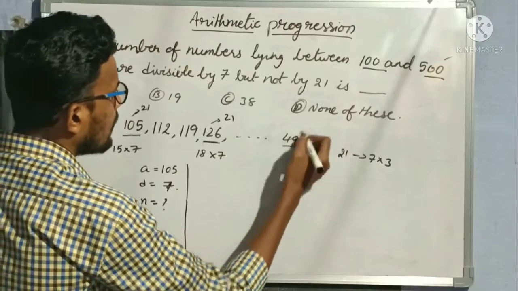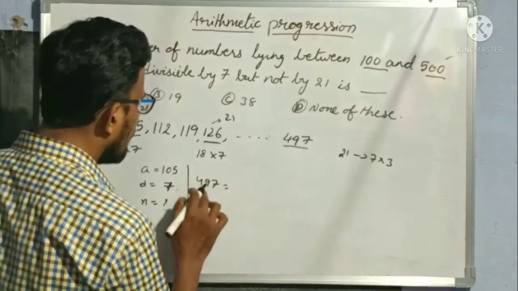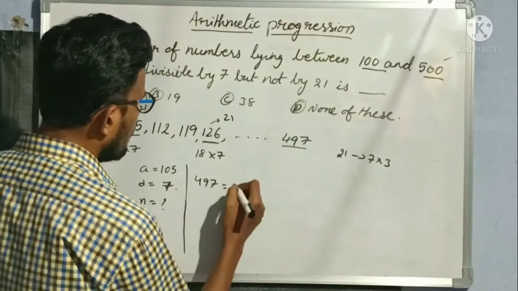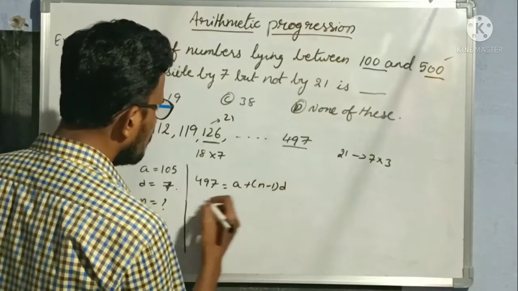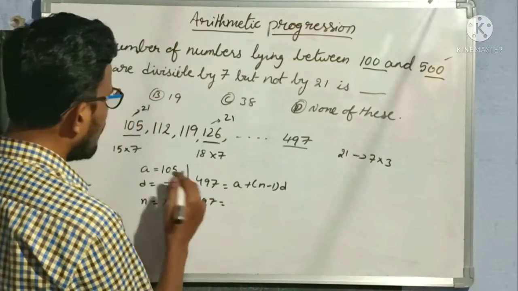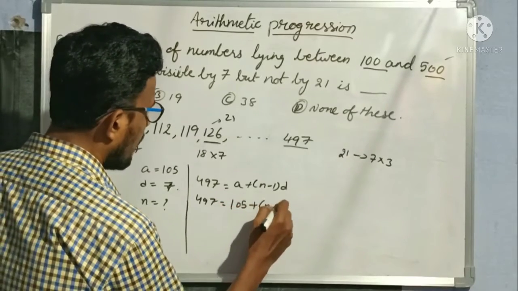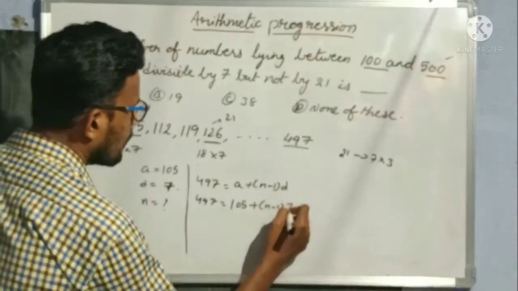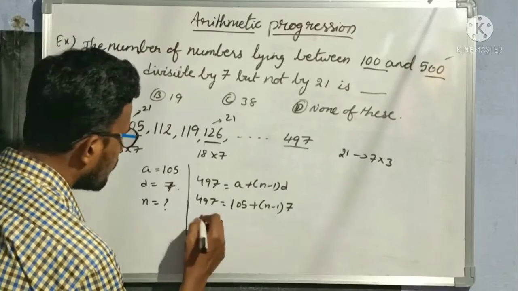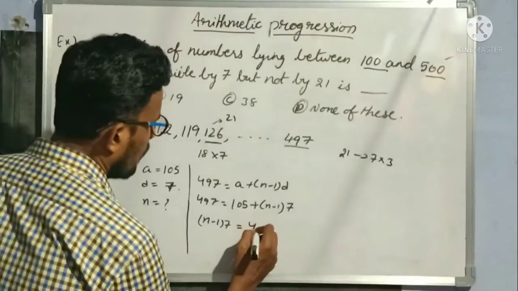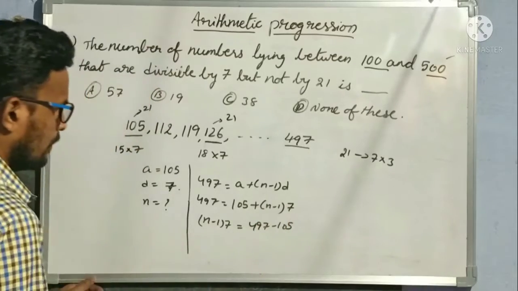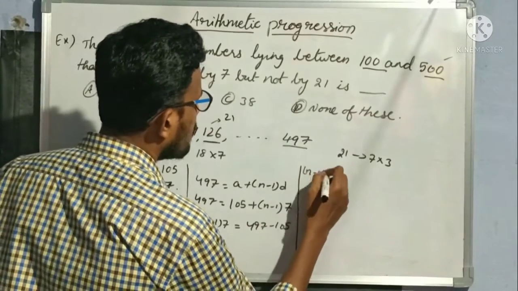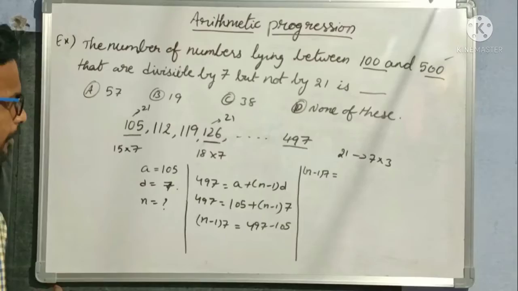We know that 497 is the last term, and we want the number of terms. So 497 is equal to a plus n minus 1 into d. What is the value of a here? 105 plus n minus 1 into d, and the value of d is 7. We don't know the number of terms, that is what we want. So n minus 1 into 7 is equal to 497 minus 105.